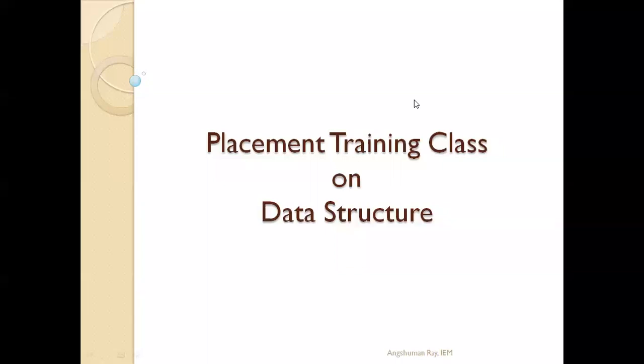So here we will start the placement training class on data structure. Basically, we'll discuss in this class the programming concept of data structure, how we'll write the program in data structure. To write data structure programs, it requires that you have already learned data structure in your previous classes, in your B.Tech course, and also C programming. So we'll discuss the programming concept on this.